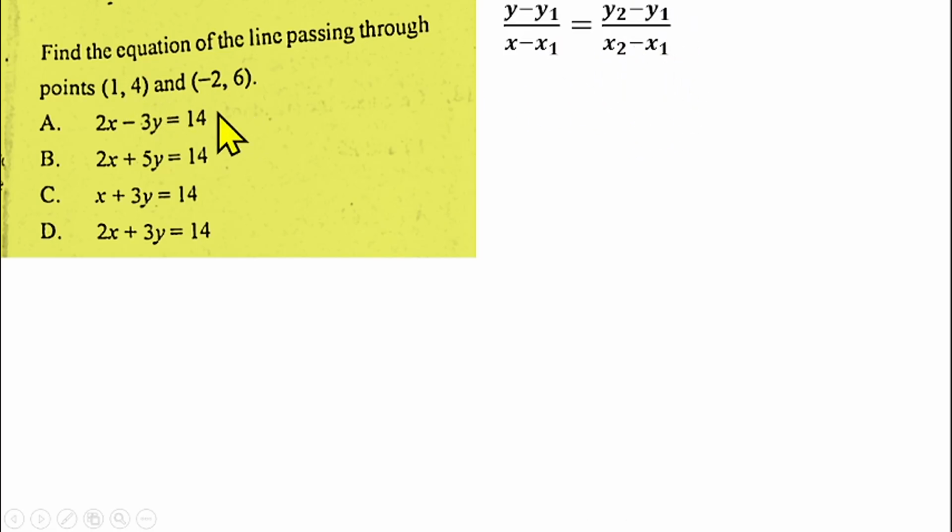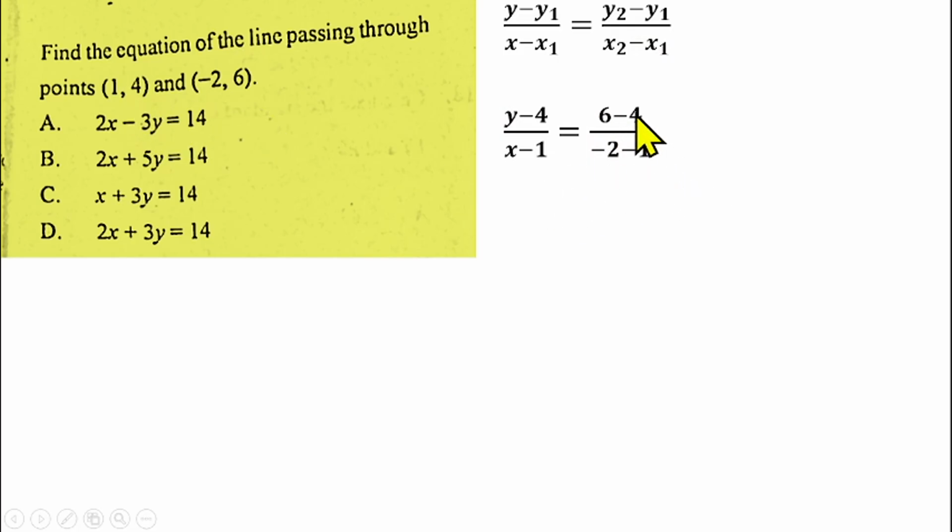So from these two coordinates, you will know our x1, y1, x2, y2. If you substitute that into this, our y and x here are the two variables that the equation will depend on, representing the y-axis and x-axis. So if you substitute the value of y1 and the value of x1, y1 is 4, x1 is 1. If you put that, you'll be having y minus 4 over x minus 1 equals y2, which is 6. So y2 will be 6 minus y1, which is 4, over x2 which is minus 2, minus x1 which is 1. If you put that, you have this.